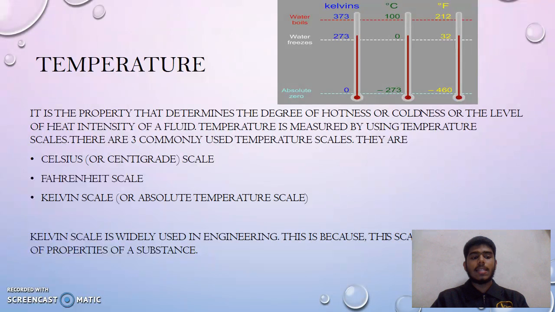This is because the scale is independent of the properties of a substance. So we can see here, for example, water is used for the different types of scales: Kelvin, degree Celsius, and Fahrenheit. We have different values for when water boils, when water freezes, and at absolute zero.